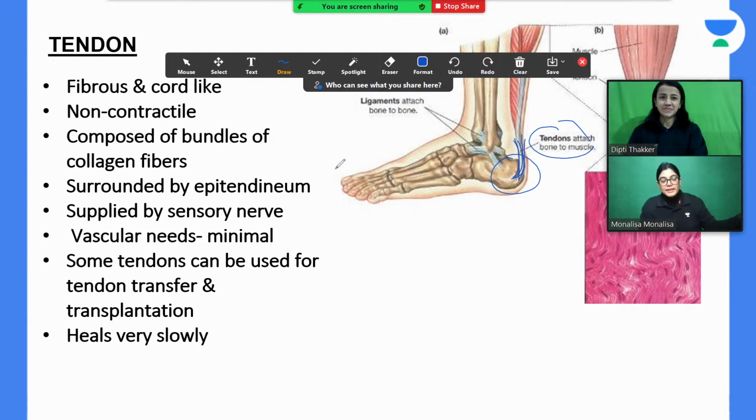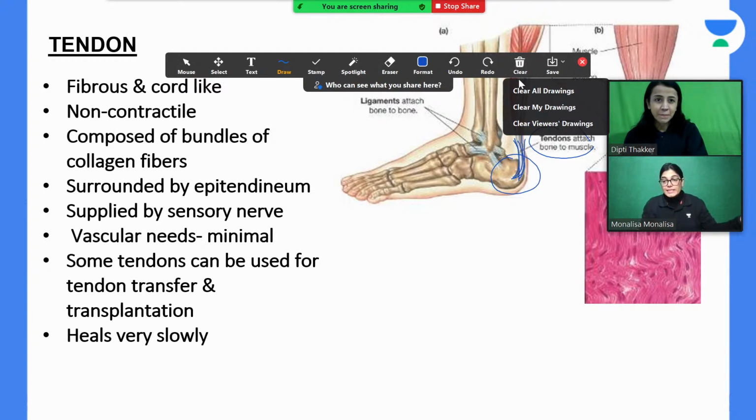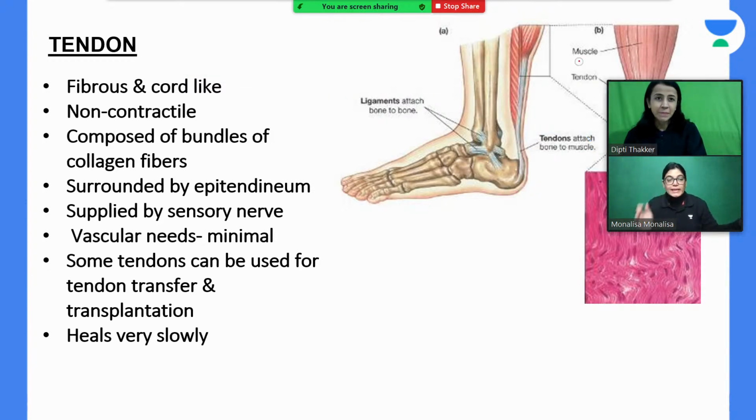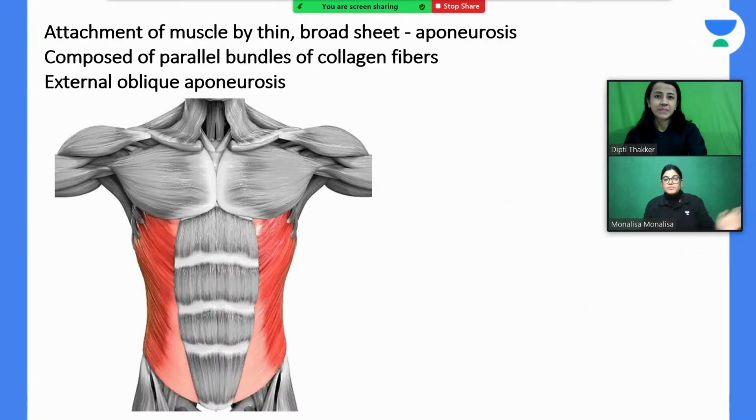So moving to the next slide. If the tendon has more collagen fiber, healing is delayed in case of tendon as compared to the belly. Okay, let's move on to the next slide. Thank you so much, Dr. Dipti.